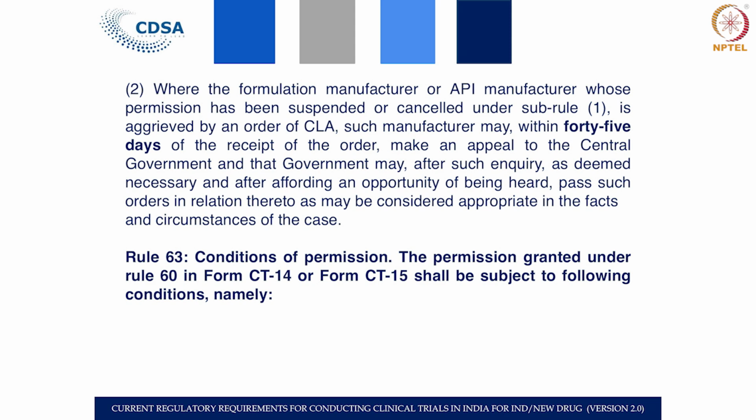Conditions of permissions in CT 14 and CT 15 are given under rule 63. As per that, the API or the finished pharmaceutical formulation should be manufactured under the principles of GMP. It should not be sold anywhere in the market other than for the main purpose which is mentioned, whether it is for clinical trial, where you have to maintain a complete record wherever the drug is used, or for the BA/BE study.